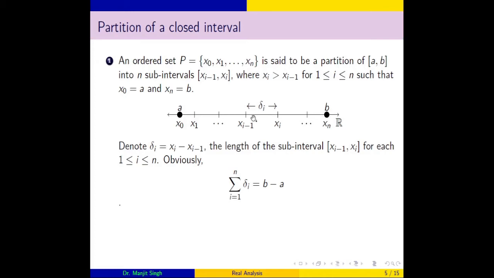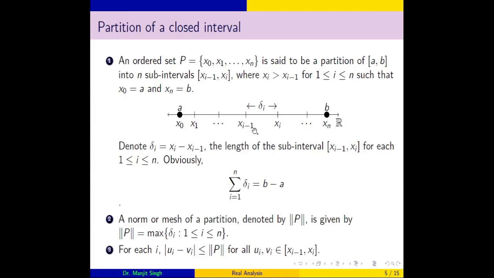And the length of subintervals is denoted by delta i, and we can see that this partition may be of different lengths. So there may be a largest value amongst these delta i. This largest value is known as the norm of the partition. So norm of a partition P means the maximum value of delta i.